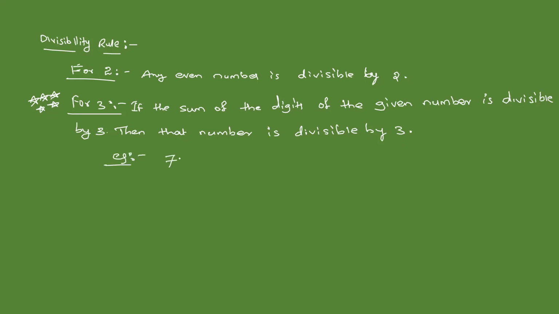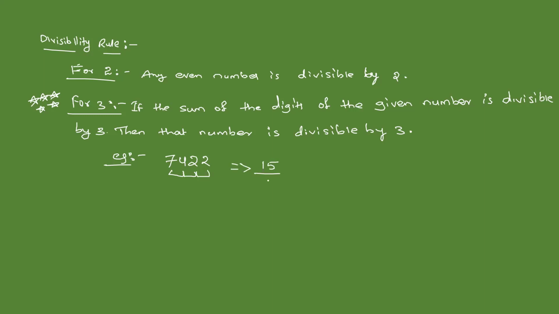7422. Let us take this as a number, 7422, and if we want to check whether this number is divisible by 3 or not, we simply do the digit sum. That means 7 plus 4. What is 7 plus 4? 11. 11 plus 2, 13. 13 plus 2, it is 15.